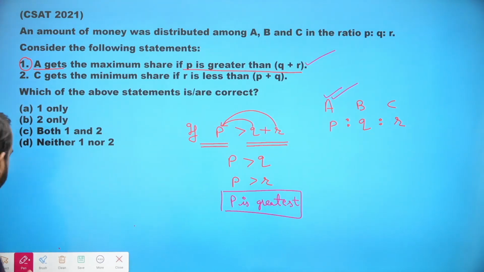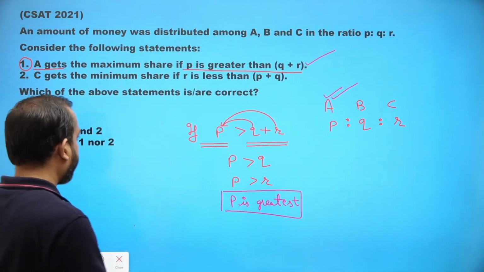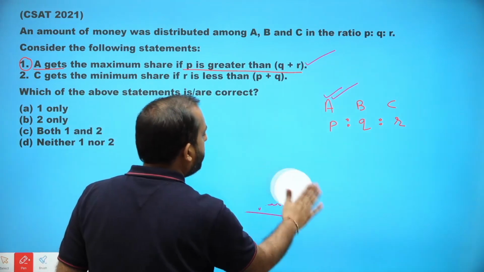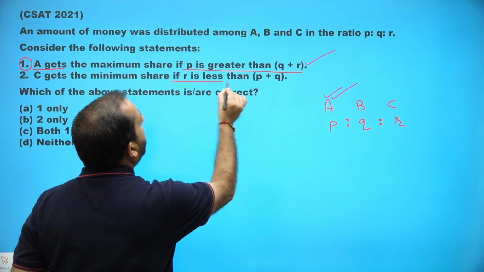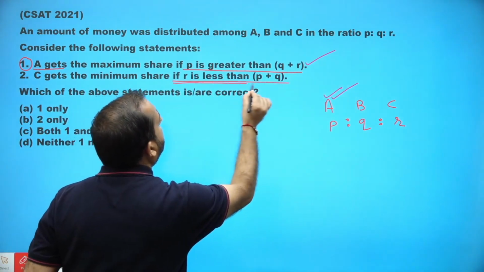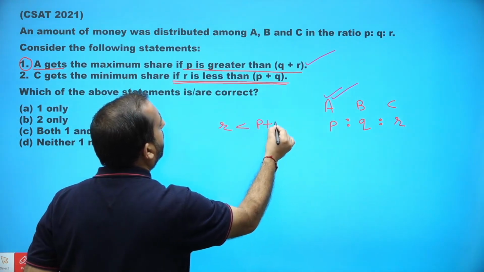Let's talk about statement 2 now. Statement 2 says C gets the minimum share if R is less than P plus Q. Given condition is R is less than P plus Q.